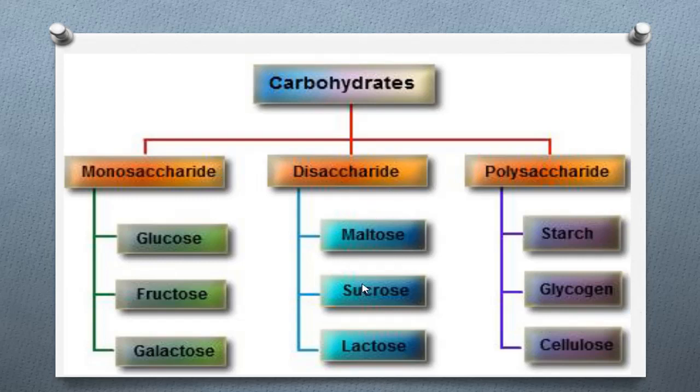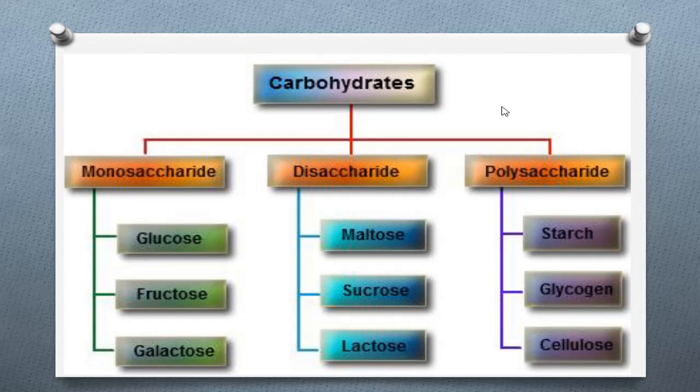For disaccharide also, mainly there are three types: maltose, sucrose and lactose. And now when we consider the polysaccharide, polysaccharide is made by combination of a large number of monosaccharides. What are the types of polysaccharide? Mainly there are three types: starch, glycogen and cellulose.